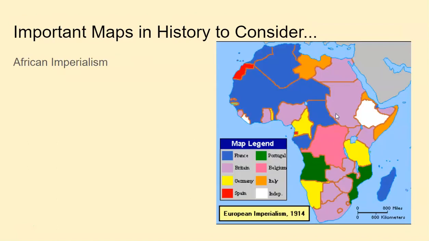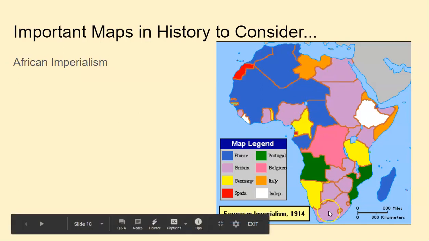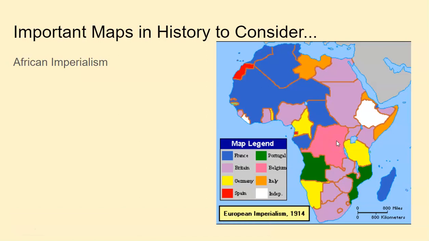Don't forget that African imperialism could show up as well. Remember that most of Africa was controlled by Europeans. Remember, only Ethiopia and Liberia were independent in 1914. Eventually, Egypt, then South Africa will gain their independence. Some of these countries have to fight really hard. For example, Algeria here, it's a very bloody fight to get independence from France. So much so that when Morocco wants independence, France is like, yeah, just have it.